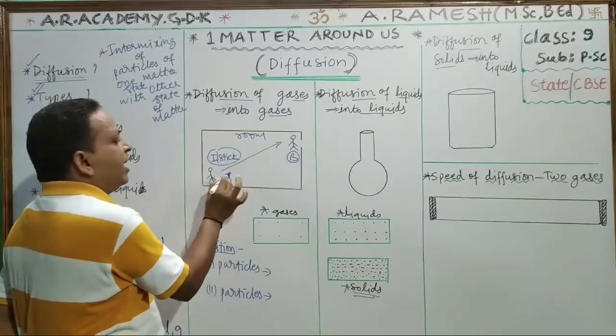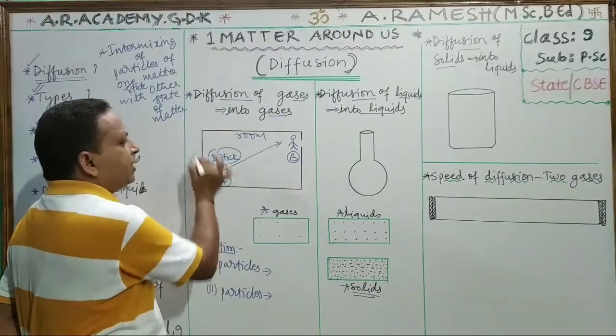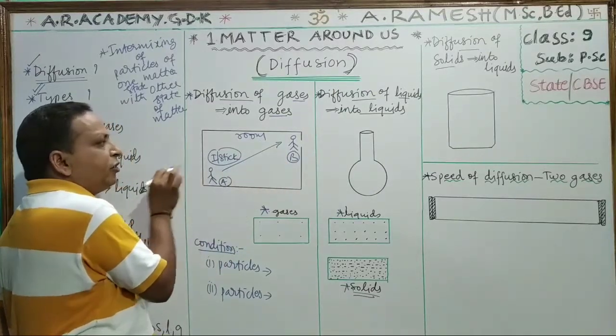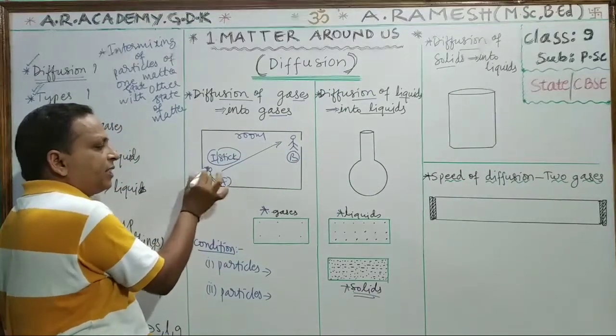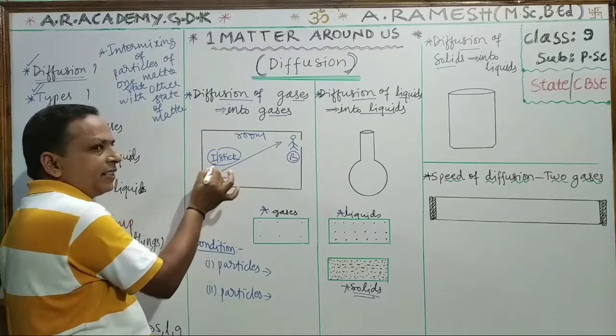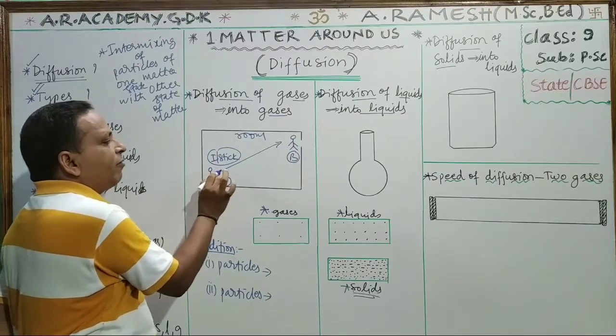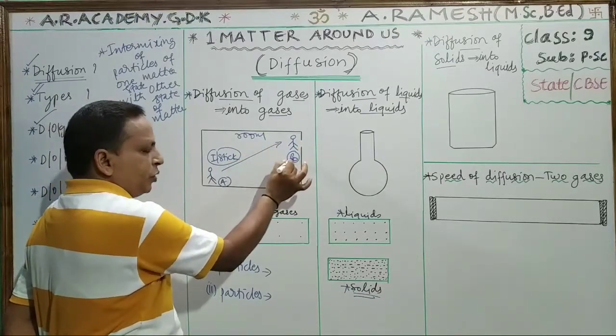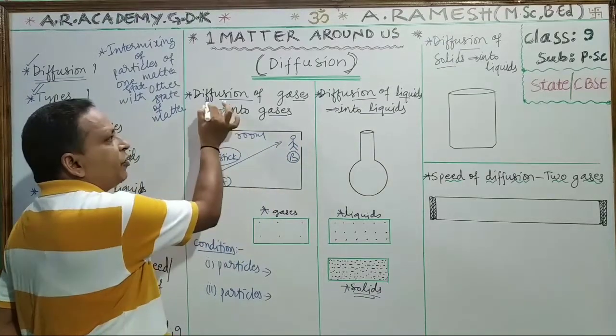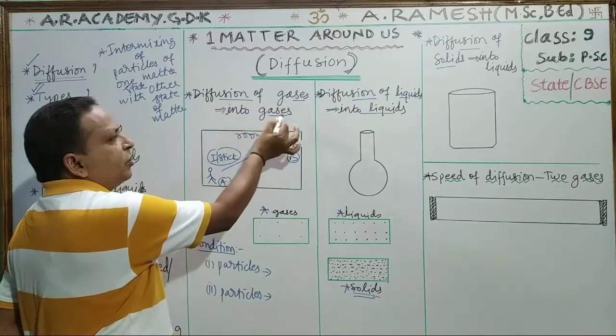That vapor enters the room, where air particles are there. Into the space of the air particles, the fragrance, that is scent, will enter and travel from one place to another and reach you. This is diffusion of gases into gases.